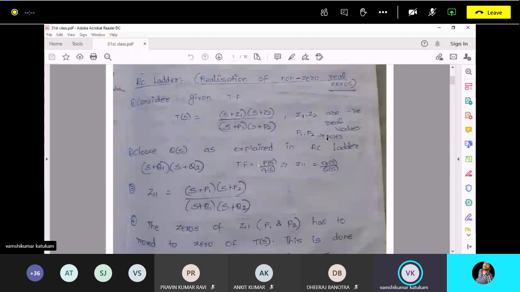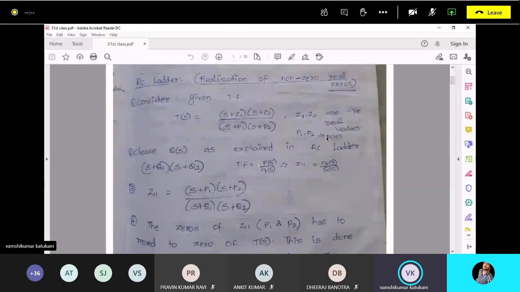If the transfer function is given to you, meaning V2 of S upon V1 of S is given, we are trying to implement the transfer function with RC ladder and LC ladder. For RC ladder, we have seen three cases. RC means it will have only negative real roots, real zeros or real poles. So we have considered three cases: low pass filter, high pass filter, and band pass filter, based on the given transfer function. And one topic was left in RC ladder.